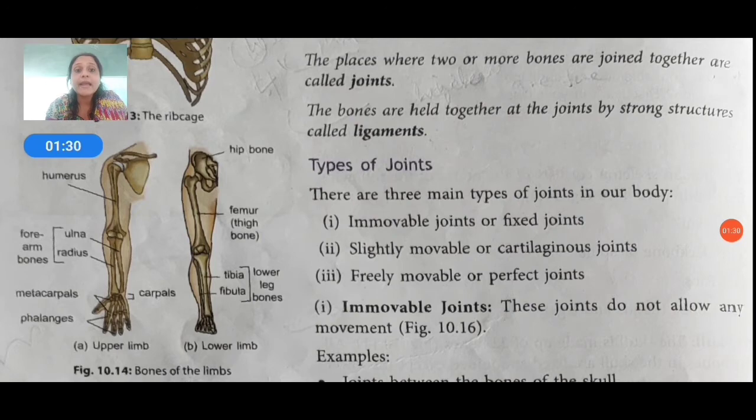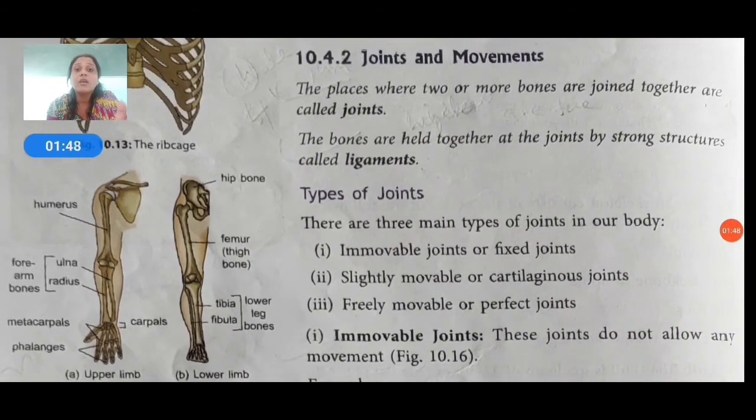In the lower limb you can see the hip bone and the femur. Limbs have functions, doing many processes in different ways using different body parts, which we use for doing many works.